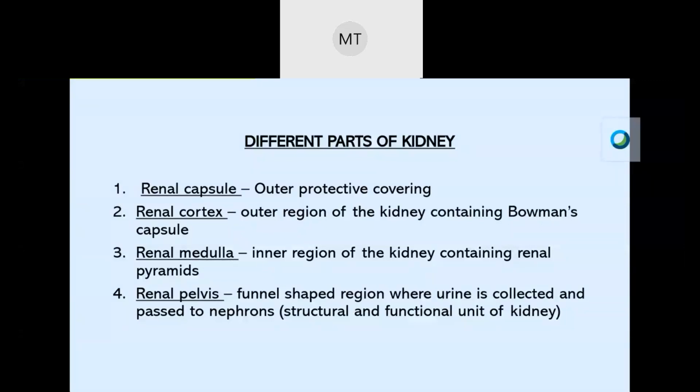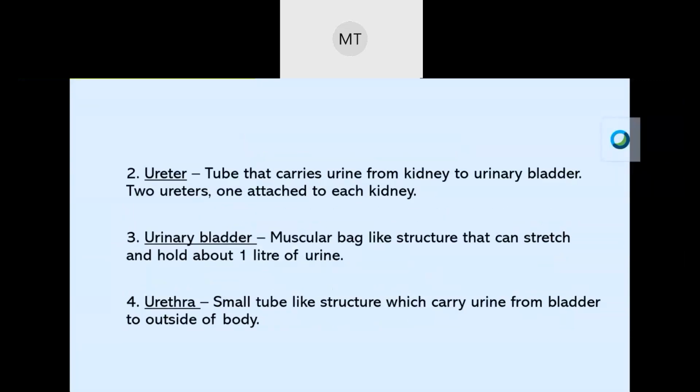Then is ureter. Ureter is a part of the human excretory system, and it is a tube that carries urine from the kidney to the urinary bladder. There are two ureters, and each one is attached to each kidney. Number three is urinary bladder. It is a muscular bag-like structure that can stretch and hold about 1 liter of urine. Number four is urethra. Urethra is a small tube-like structure which carries urine from the bladder to the outside of the body. Thank you.